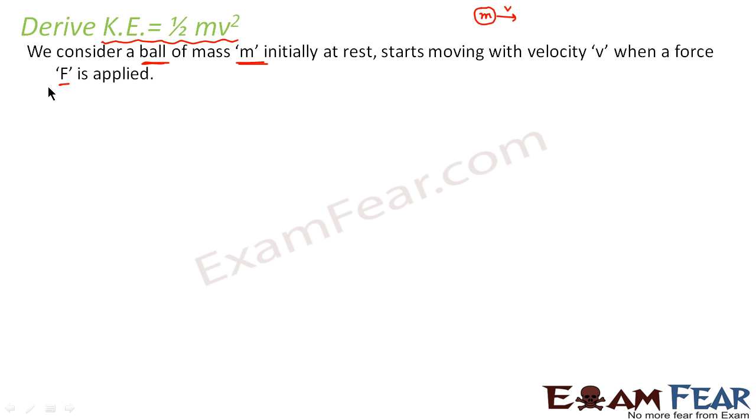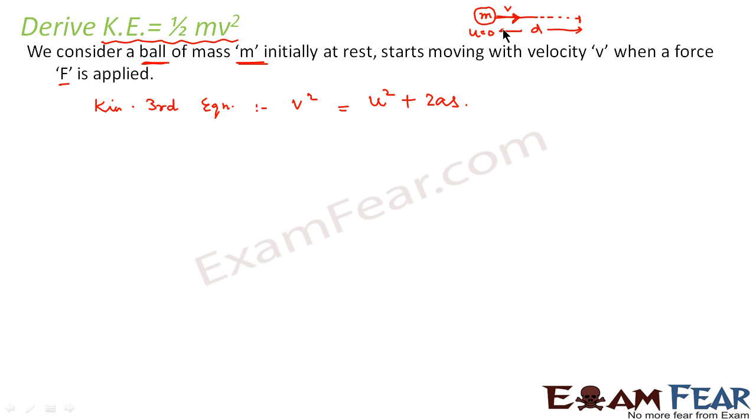Now let us use our kinematic equations knowledge to derive an expression for kinetic energy. From the third kinematic equation, we know that v square is equal to u square plus 2as. In this case, the mass was initially at rest, that means u was 0. Later it gained a velocity v, and let us suppose it traveled some distance, say d.